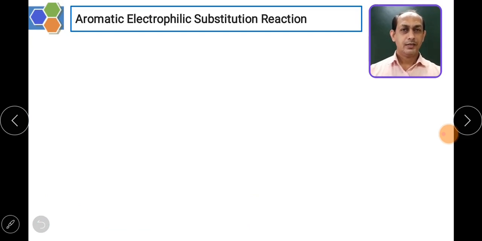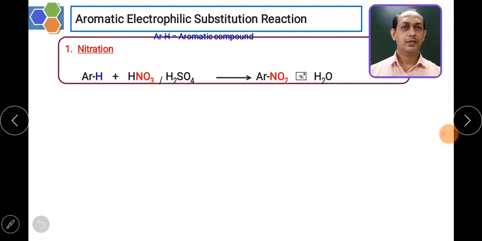Substitution reactions, generally what happens, the weak electrophile is being replaced by the strong electrophile, and these particular reactions are called as substitution reaction. In case of the aromatic substitution reaction, we know that the hydrogen from the aromatic compound is being replaced or substituted by incoming strong electrophile. So such reactions are called as aromatic electrophilic substitution reaction. If we see what are the examples of aromatic electrophilic substitution reaction, then nitration reaction.